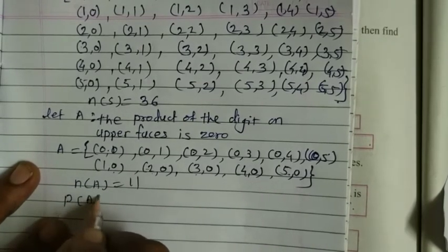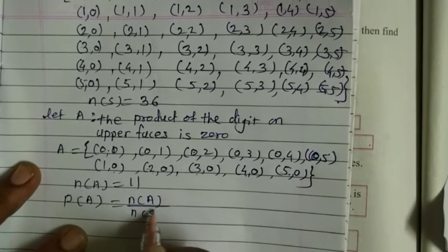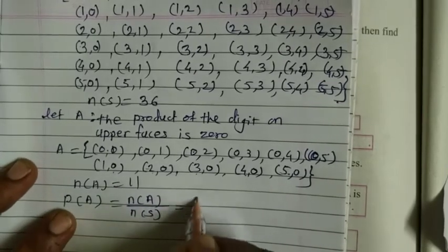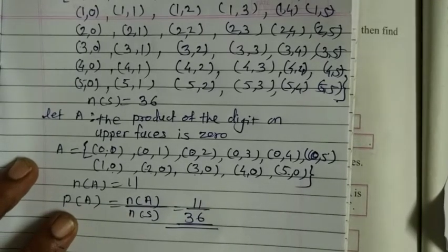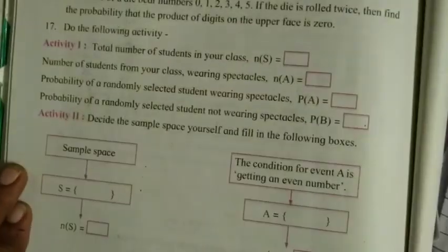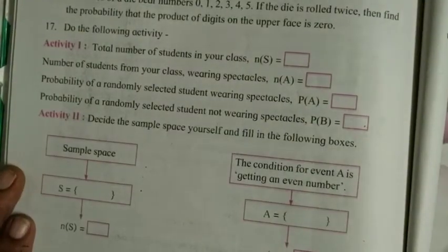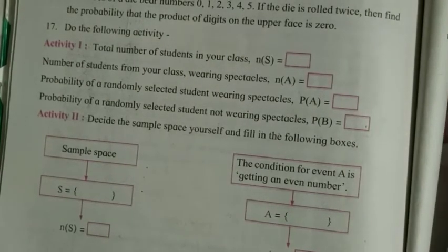Therefore, using the formula, probability of A is equal to number of A upon number of S, that's equal to 11 upon 36, and that's the answer. Now the next is the activity. We have to fill that activity according to our class. Means we have to do this activity according to our class.